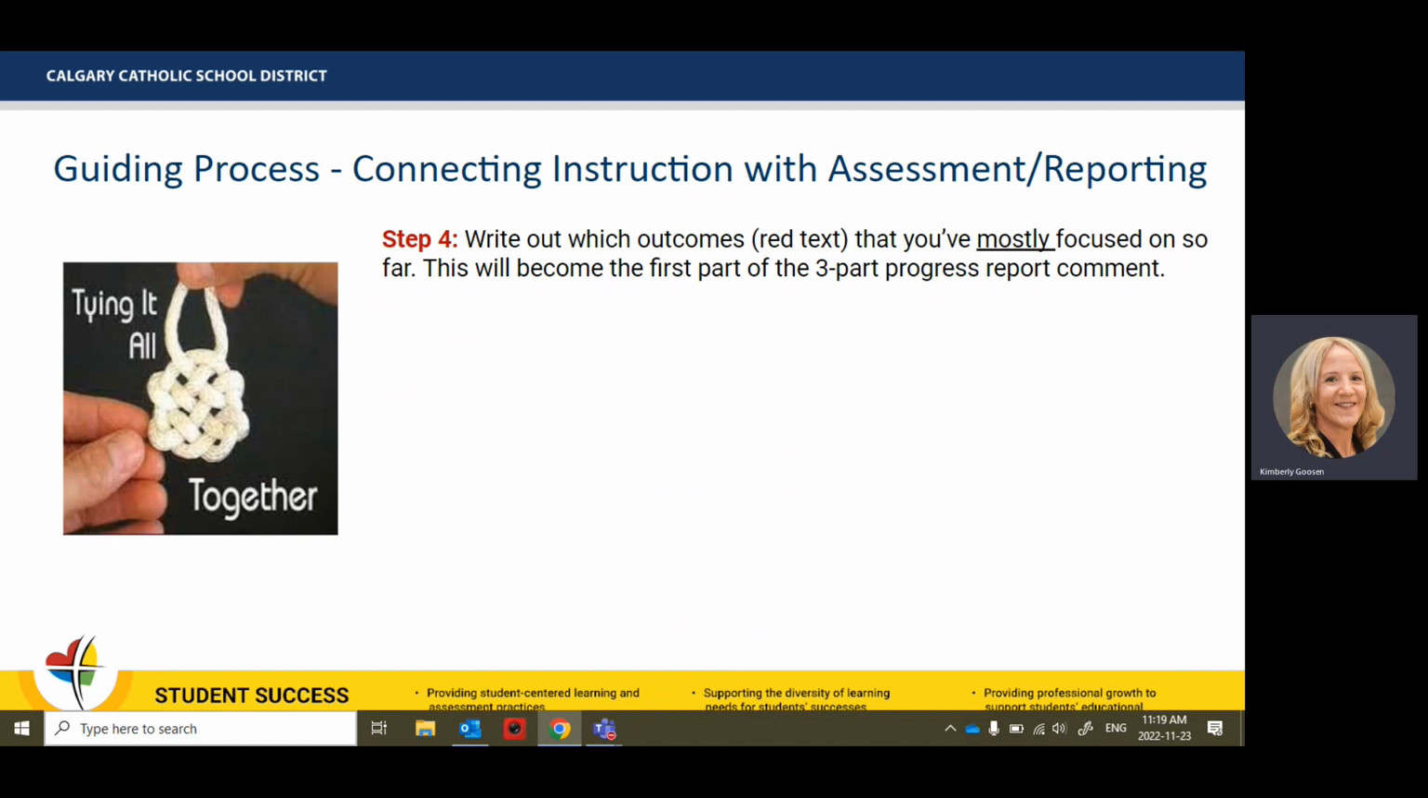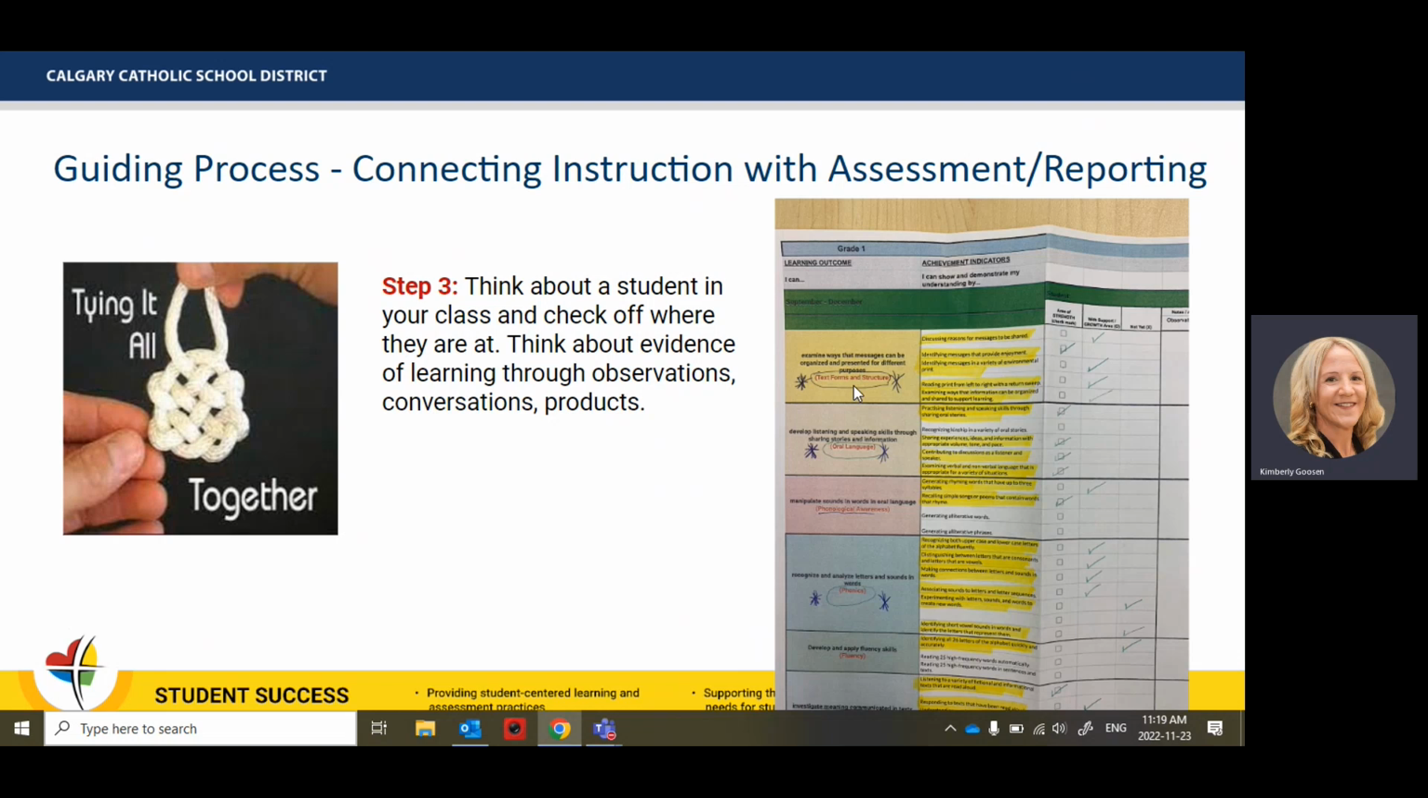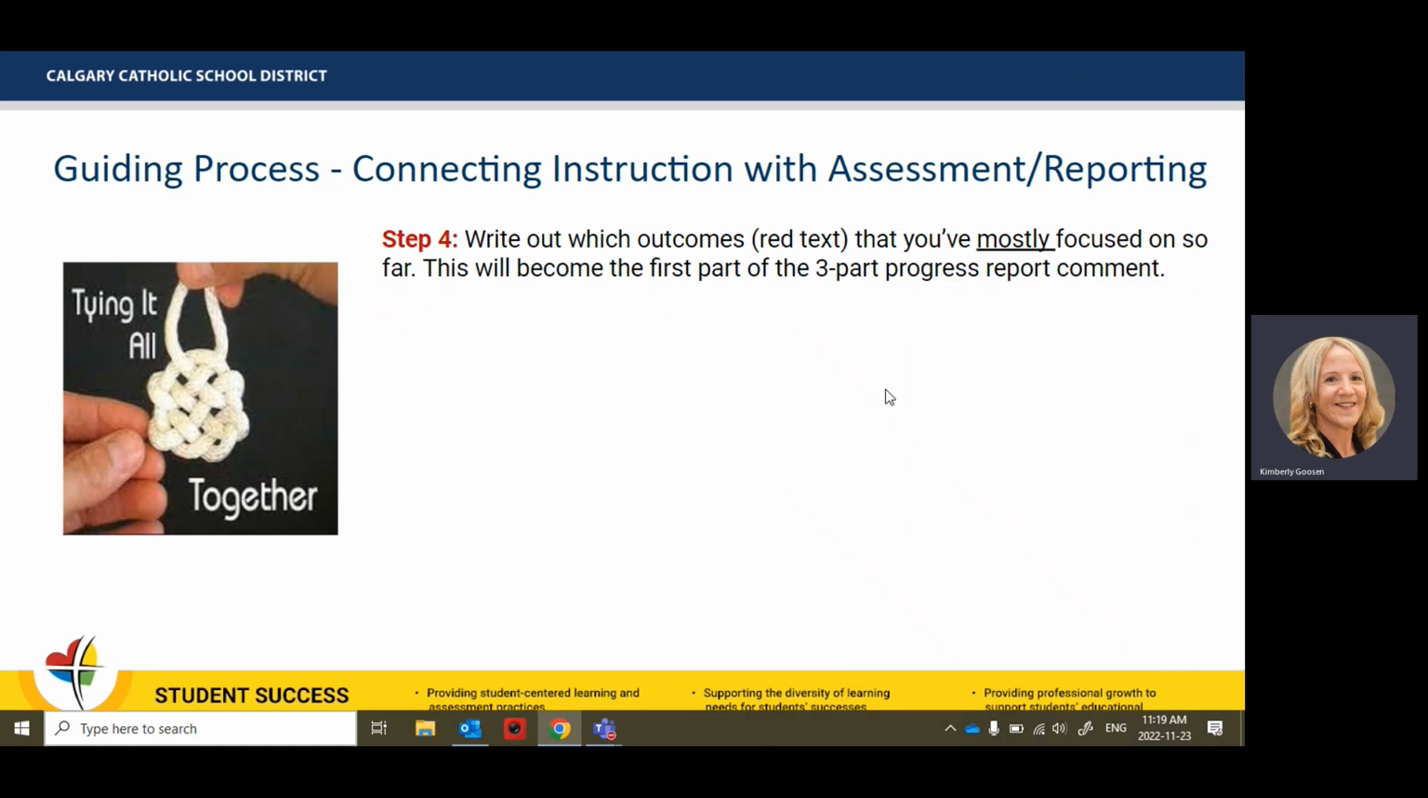Step 4, this is where you're going to write out the outcomes or the red text that you've mostly focused on. So you can see here, we put that organizing idea. Here's your outcome. Examine ways that messages can be organized and presented for different purposes, but the organizing idea is text forms and structures, a much smaller piece that you have to do for your 600 character. So now you're going to look at all those cusps that you've mostly addressed, then go across and look at what outcomes you've now mostly focused on that term. This is the first part of your progress report comment.